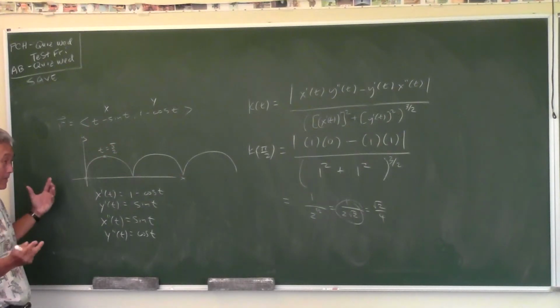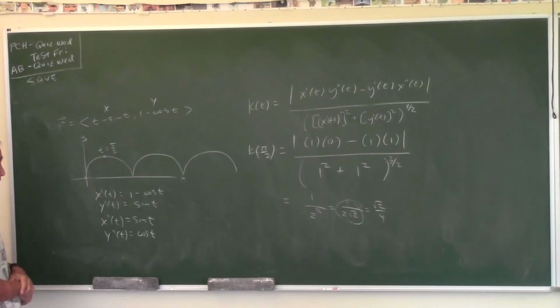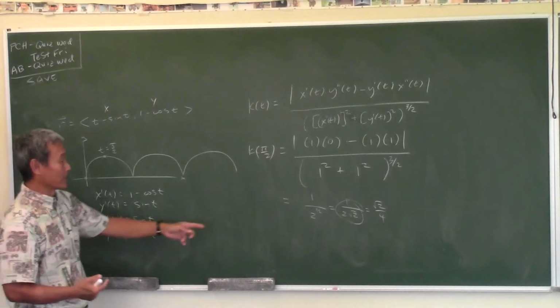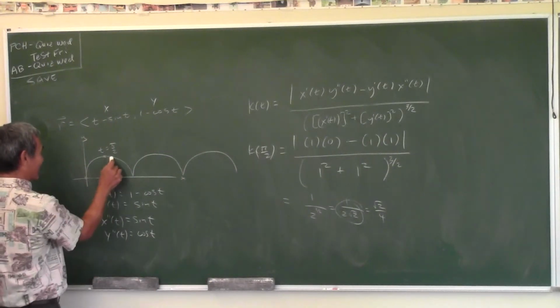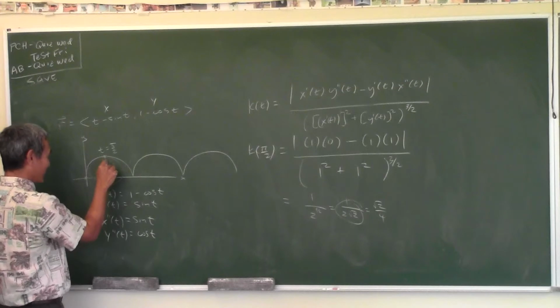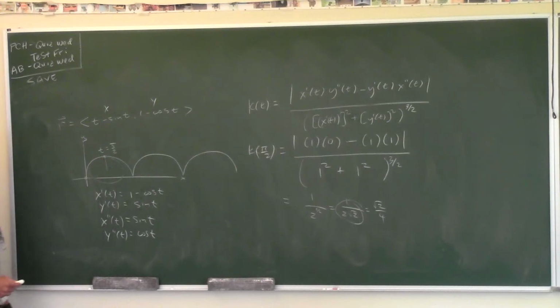The bigger the number, the more it curves. And then of course, if somebody were to ask you what is the radius of curvature, it would be the reciprocal of that number, which is 2 root 2. So if you think of it like a tangent circle right there, the radius of the tangent circle would be 2 root 2. Okay. So it's just plug and chug. It's pretty easy. Okay, I just want you to notice something before we finish.